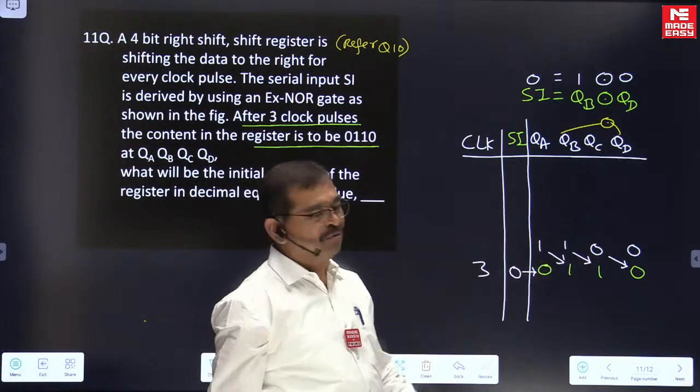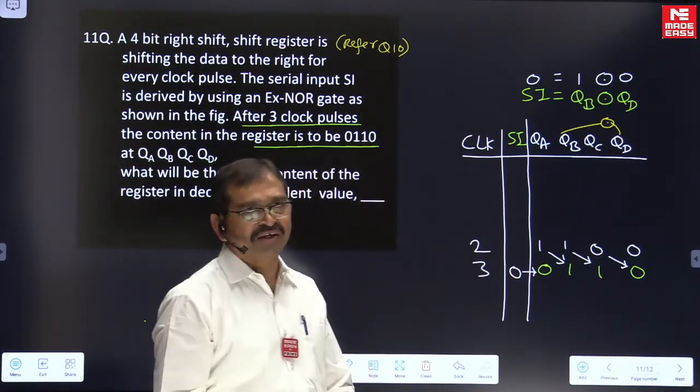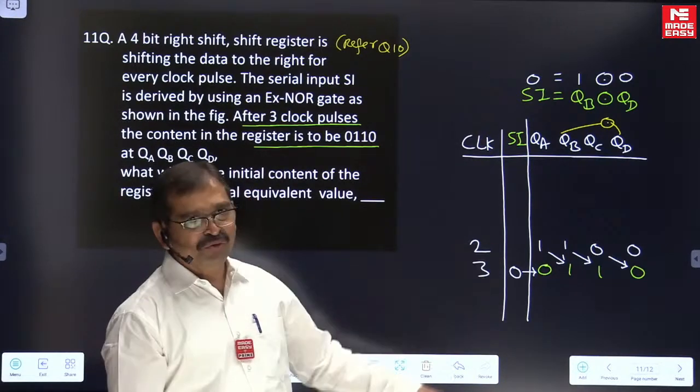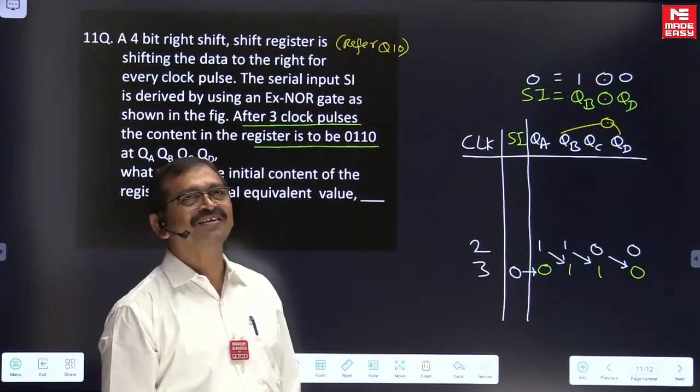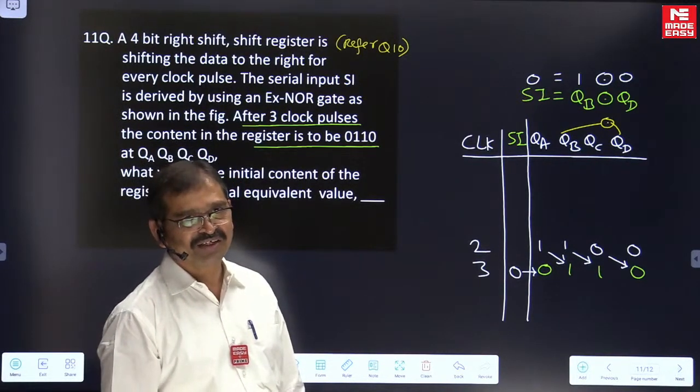इसके दूसरा तरीका से बोल सकते it is the content in the register after second clock pulse, right?